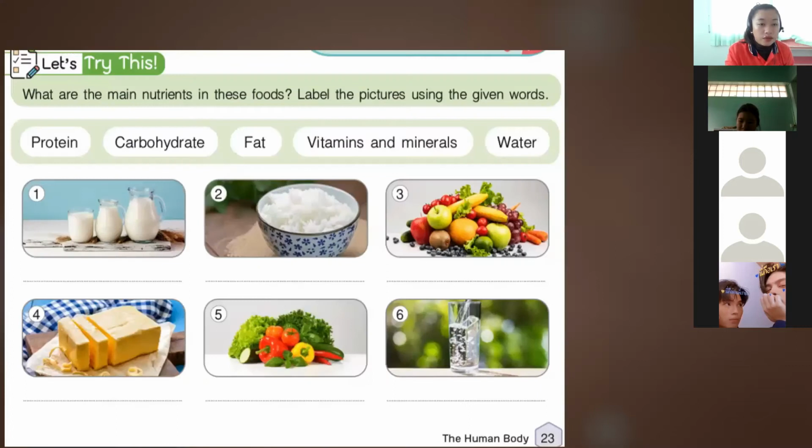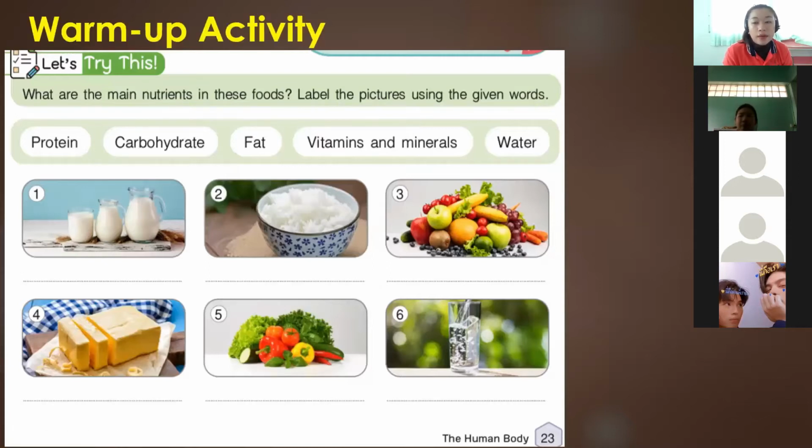Let's proceed to this warm-up activity. What are the main nutrients in this food? Label the pictures using the given words. These are the nutrients that our body needs. On page 23 of your book, we're going to answer this as our warm-up activity. We look at the pictures here. What are the nutrients that we get from this food?